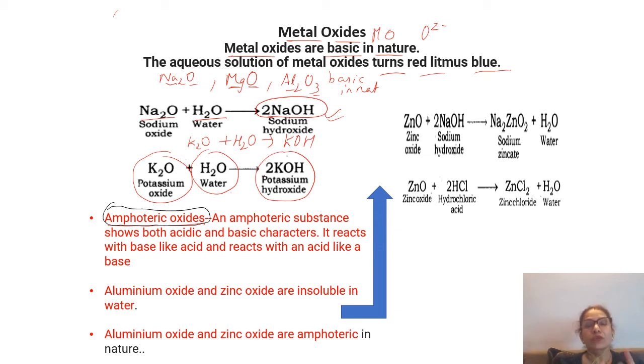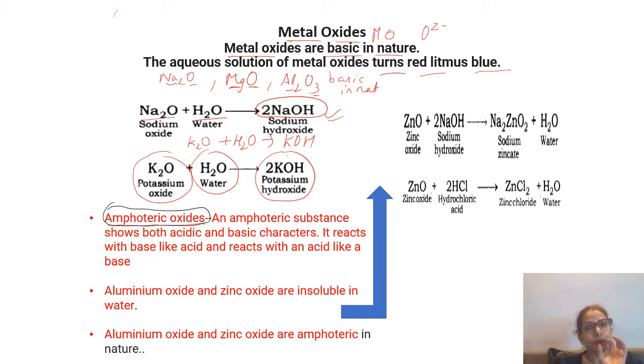Double action in movies, you have these heroes who do the double action. So similarly, these amphoteric oxides have a double role. They can act both as an acid and a base. Otherwise, generally what?